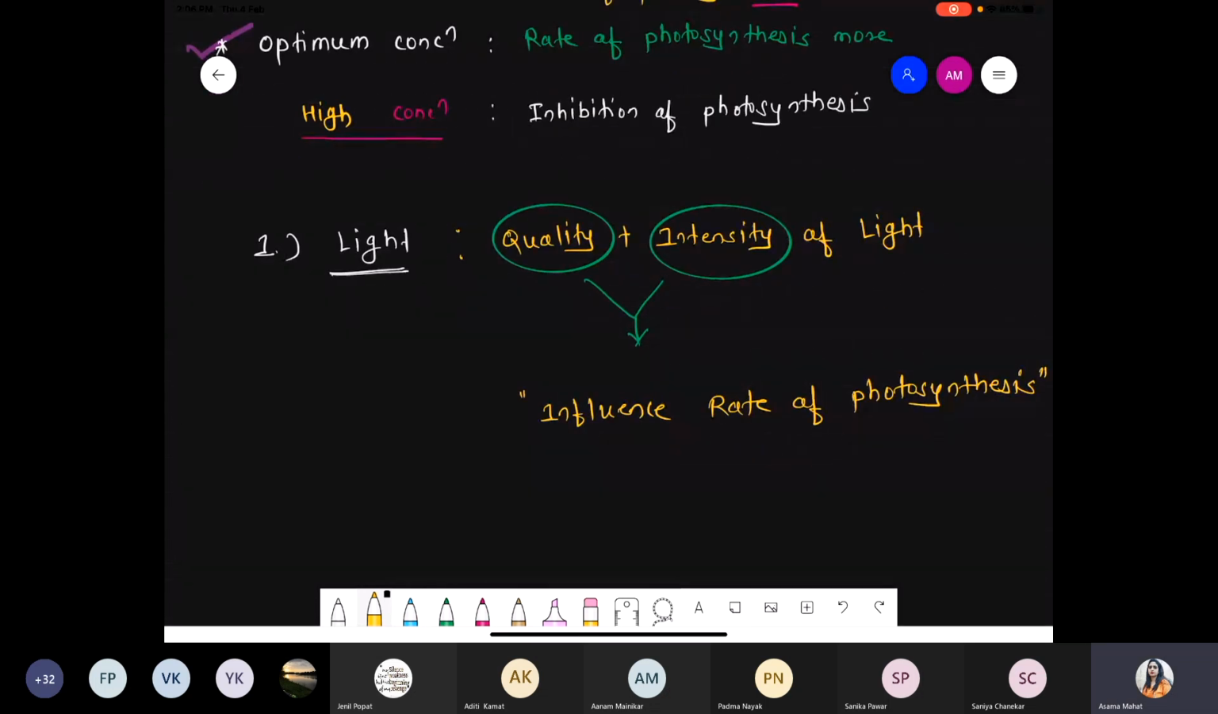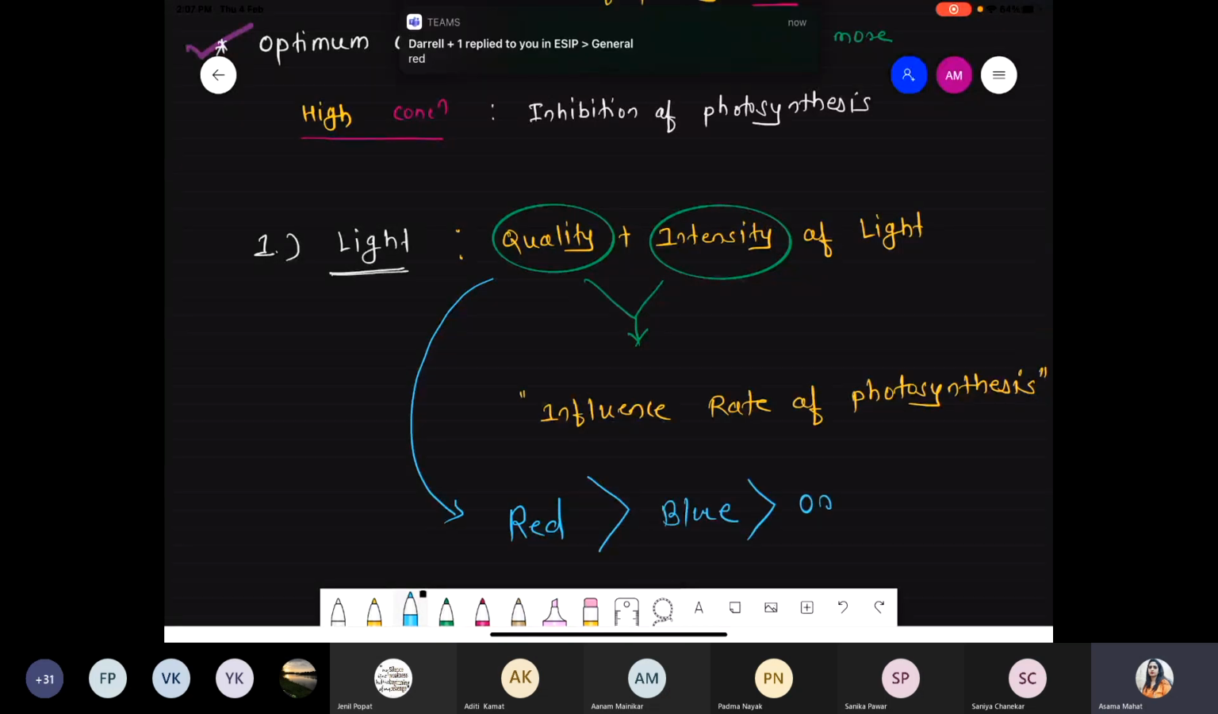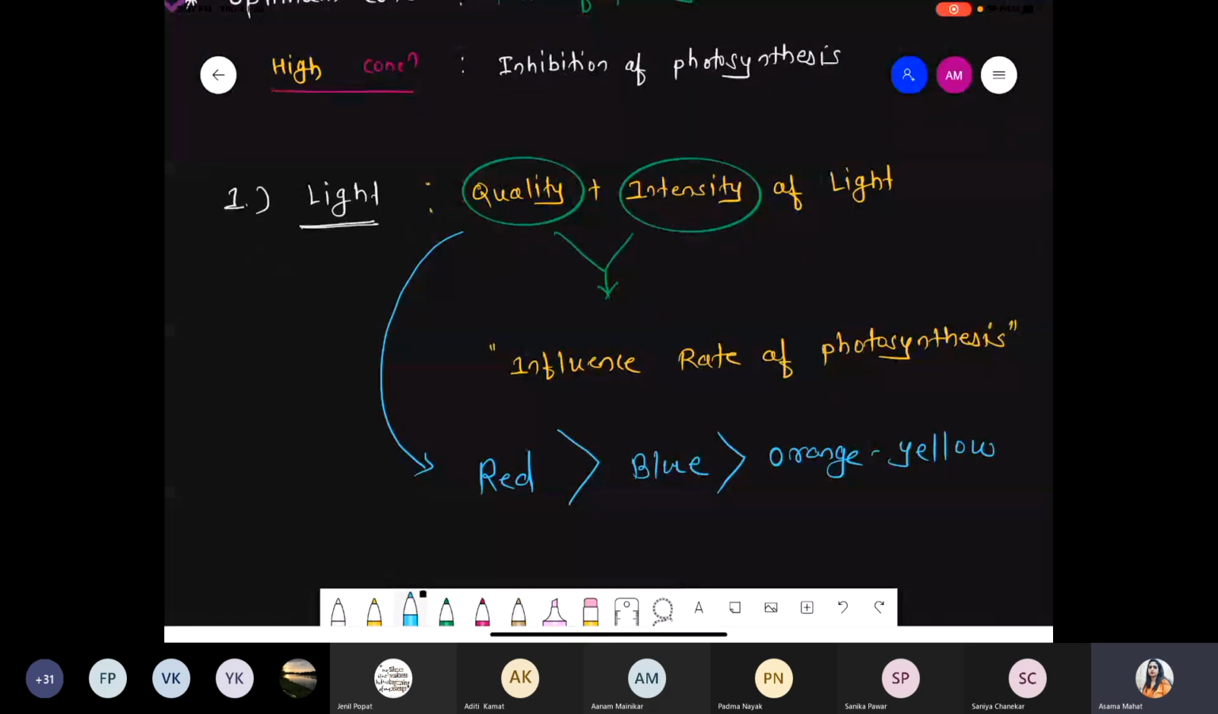First of all, I'm talking about quality. Already we discussed with respect to quality, tell me at which light the rate of photosynthesis is more? Because we saw the visible light spectrum, right? In case of visible light, we start from violet, indigo, blue, green, orange, yellow, red. So out of those 7 colors, which light is more important? Of course, we already discussed red light. This is the more important one, where the rate of photosynthesis is more, followed by blue light, and followed by the orange to yellow range. So these are the qualities of light where there is a presence of the rate of photosynthesis. It can be influenced by quality also.